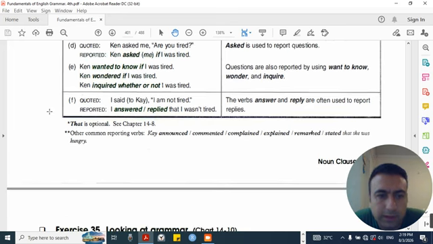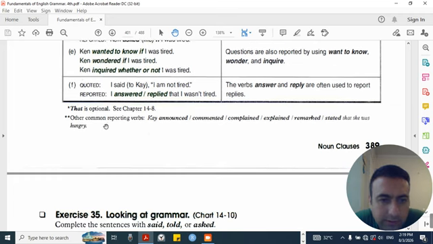F. Quoted. I said to Kay, "I am not tired." Reported. I answered, replied that I wasn't tired. The verbs answer and reply are often used to report replies. "That" is optional. See chapter 14.8. Other common reporting verbs: Kay announced, commented, complained, explained, remarked, stated that she was hungry.